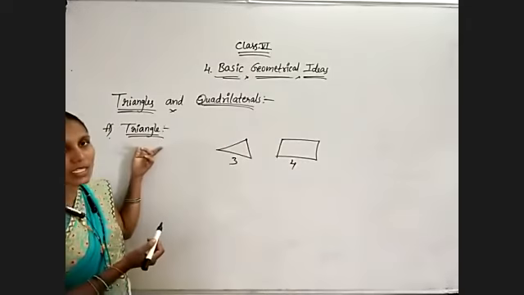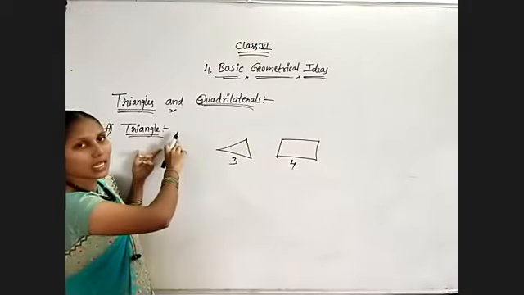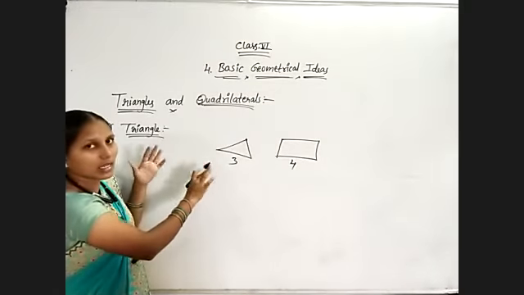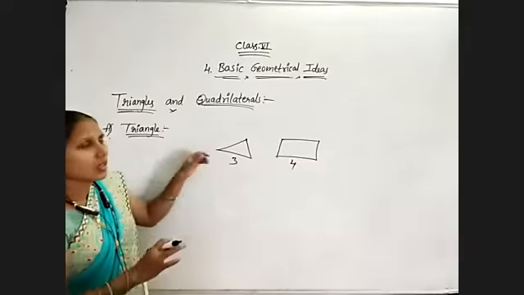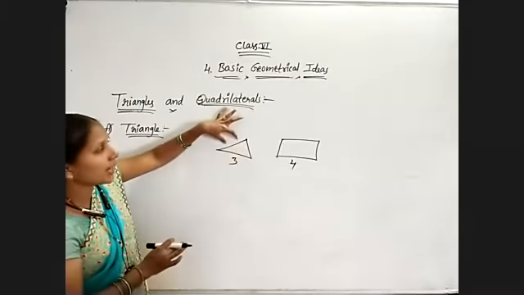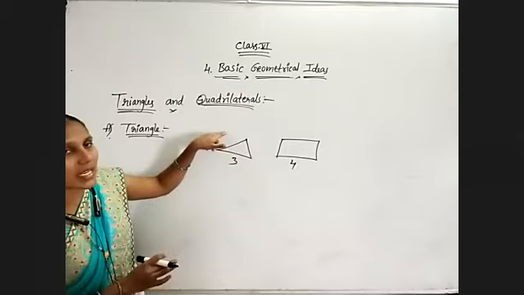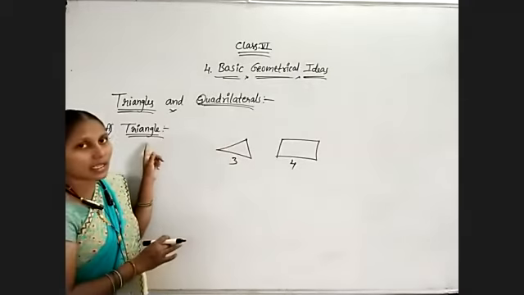So its definition is: a 3-sided polygon is known as a triangle. That is simple. Otherwise, a closed figure made up of 3 line segments is known as a triangle.